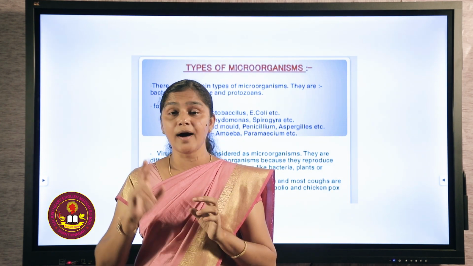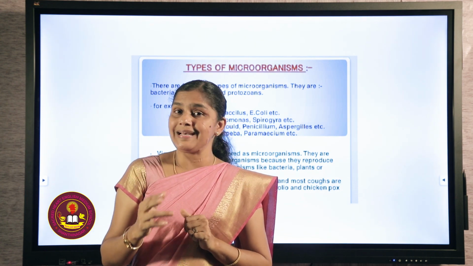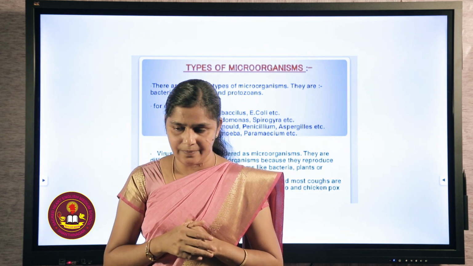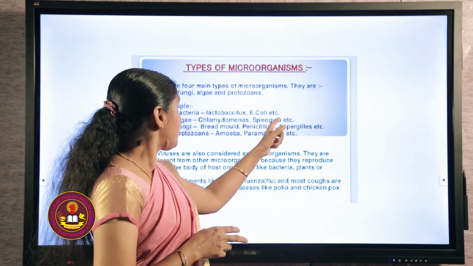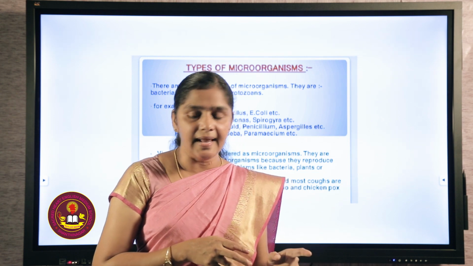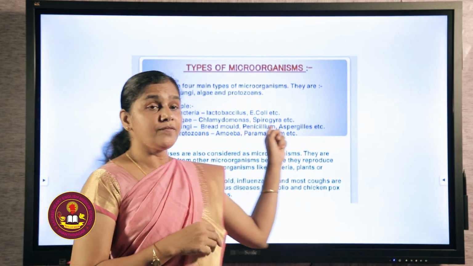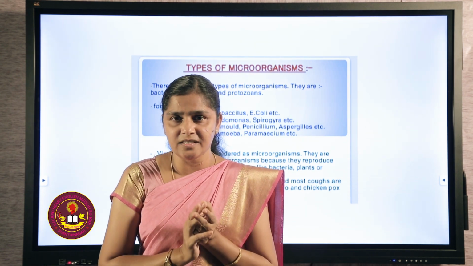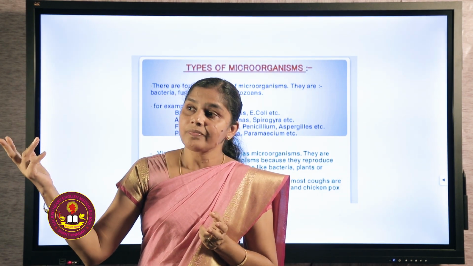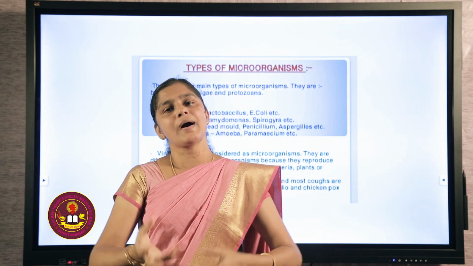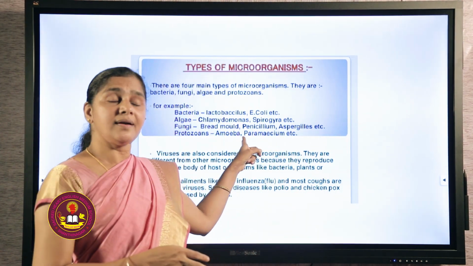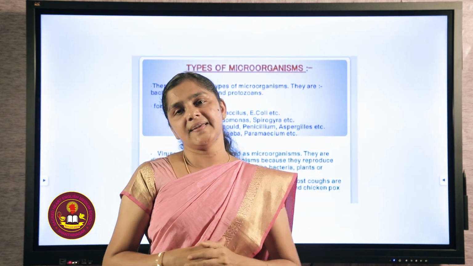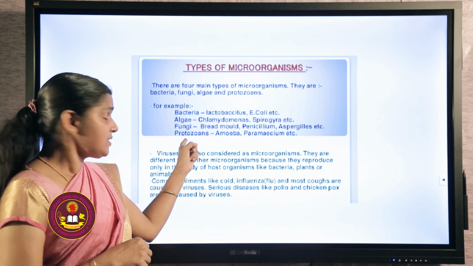But they do not have proper root or stem or leaf. We won't feel it as a plant, but it comes under the plant kingdom. So Chlamydomonas and Spirogyra are examples for algae. Next one, fungi. Fungi have no green color at all, so they are not able to synthesize their food. So they depend on dead and decayed organisms to absorb food. Examples for fungi are bread mold, penicillium, aspergillus, etc.